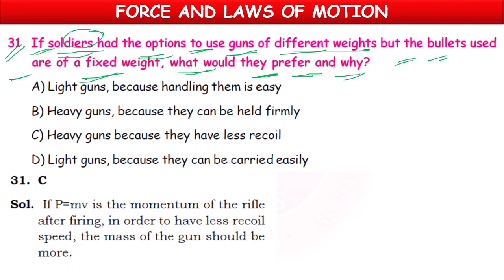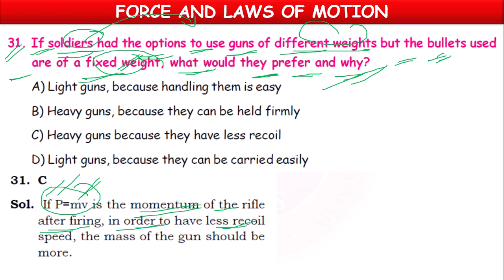If soldiers are there, if we ask them to choose the guns which are having different weights and take bullets which are having fixed weight, so which gun they will prefer to take and why? We are having the formula p equal to mv. So momentum equal to mass into velocity. Momentum of the rifle after firing.